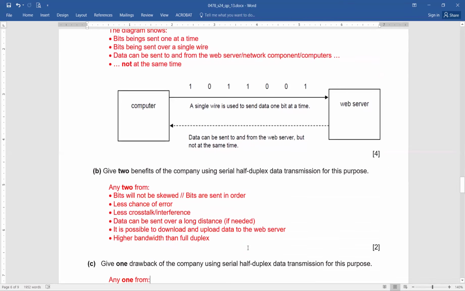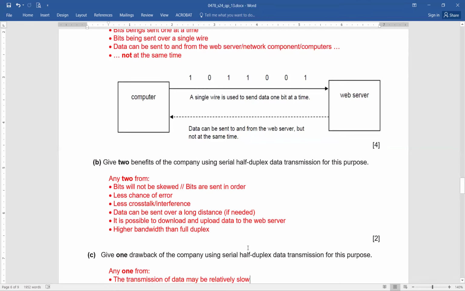Exactly. Now, give 2 benefits of the company using serial half duplex data transmission for this purpose. Now, 2 marks. Bits will not be skewed because it's serial transmission. As the bits are sent in order, there's less chance of errors, less cross-talking or interference. Data can be sent over a long distance if needed. If it's possible to download and upload data to the web server, higher bandwidth than full duplex. Now, these are very simple answers, and if you have written any two of these, then definitely you are going to score 2 out of 2.